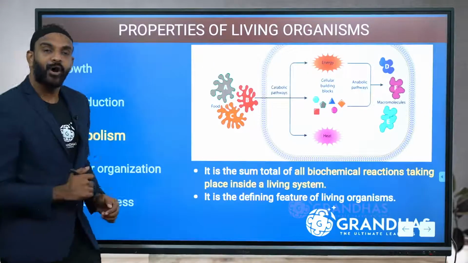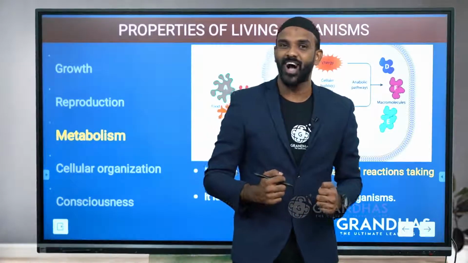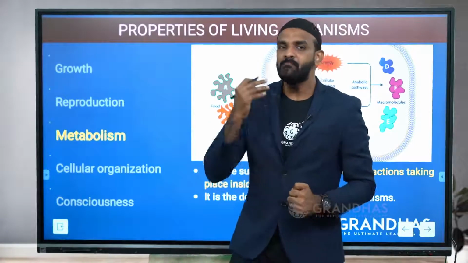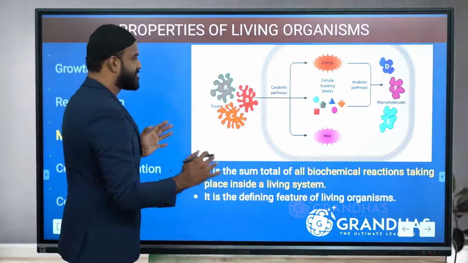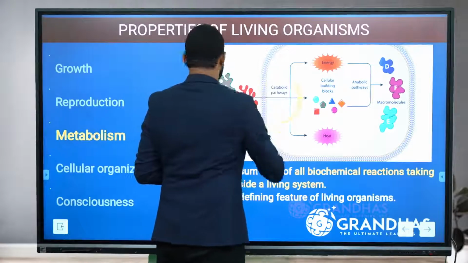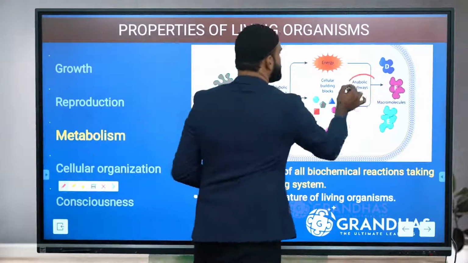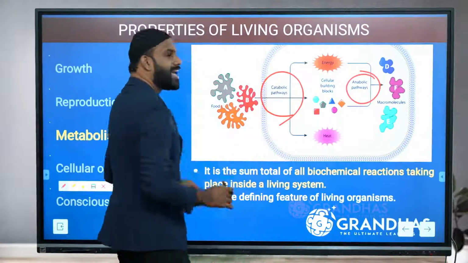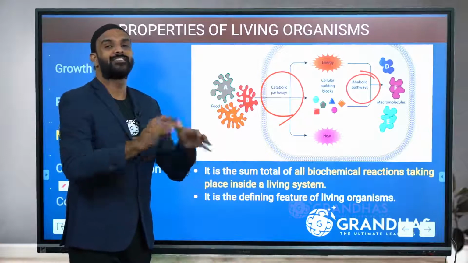The next important property is called metabolism. What is it called? Metabolism. Metabolism involves two processes: one is catabolism and the other one is anabolism. Catabolism and anabolism. Anabolism means making up and catabolism means breaking up.